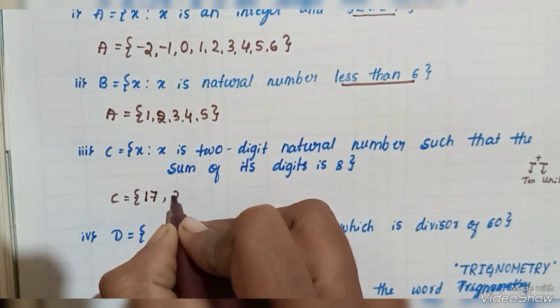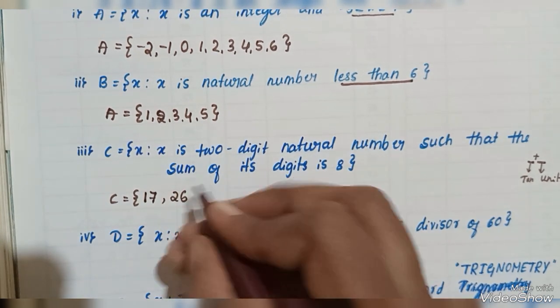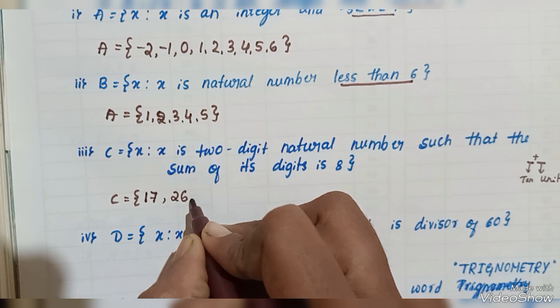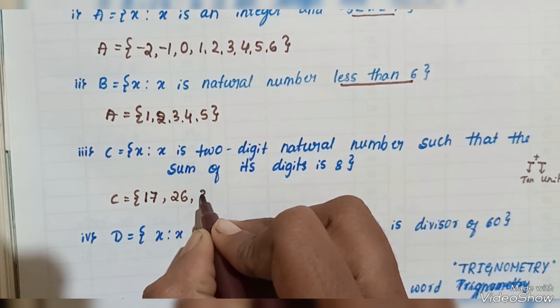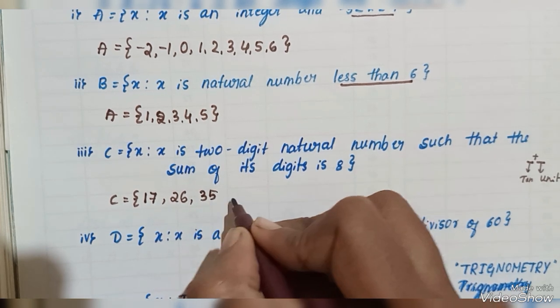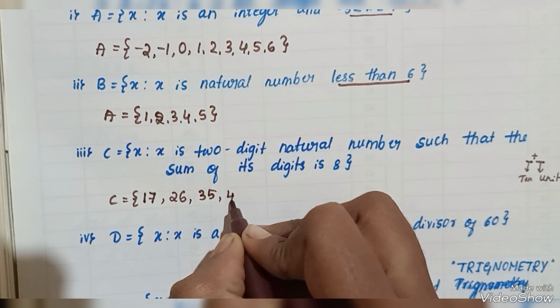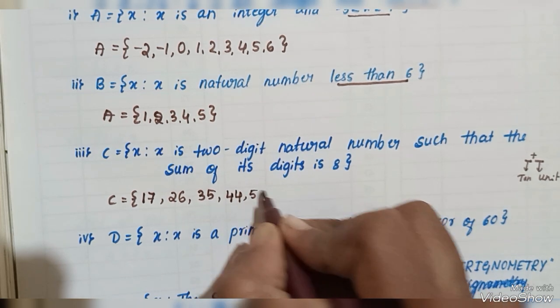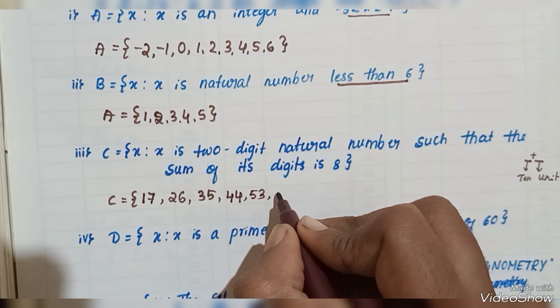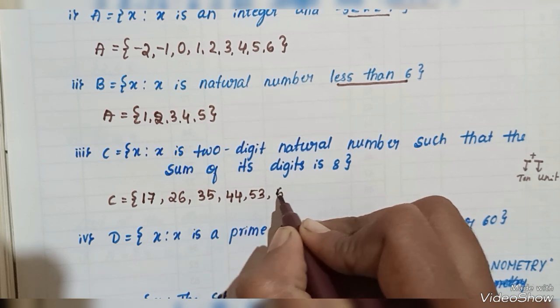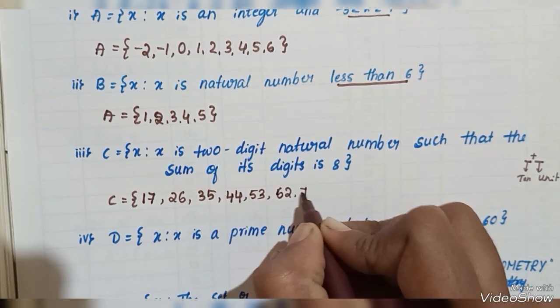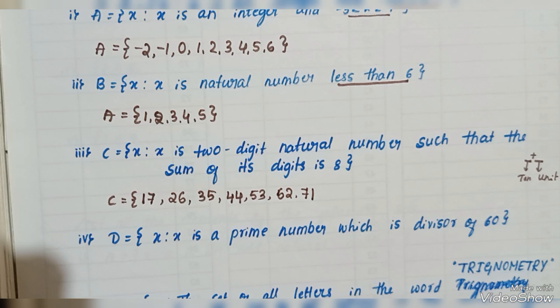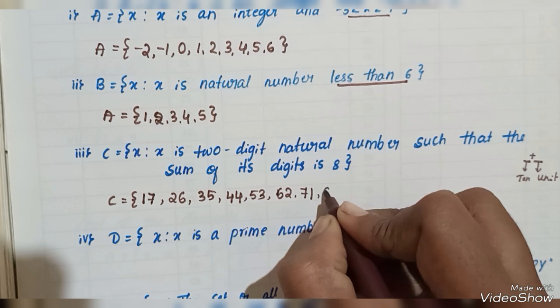Again 26, when we add we get 8. Next 35, 44, 53, 62, 71, and another one is 80.